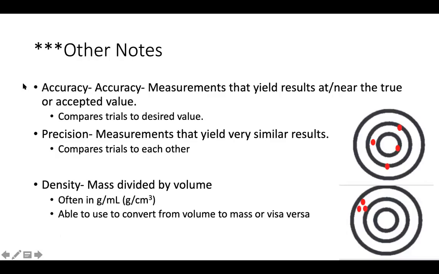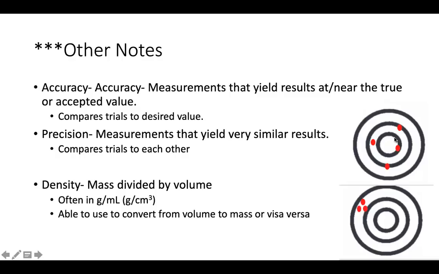Okay, and just some little notes that, again, they're not major topics in this chapter, but they do come up. So, oops, sorry for putting accuracy in there twice. Accuracy is a measurement, or they're measurements that yield results near the true or accepted value. So accuracy is how close are you to what you want. And this is indicated pretty well by this top target.